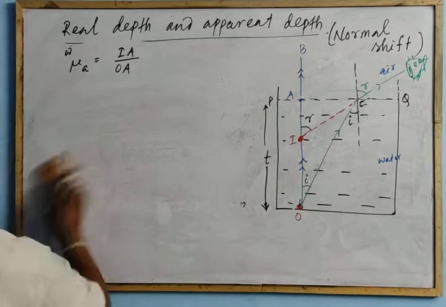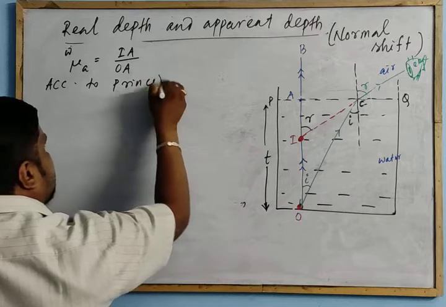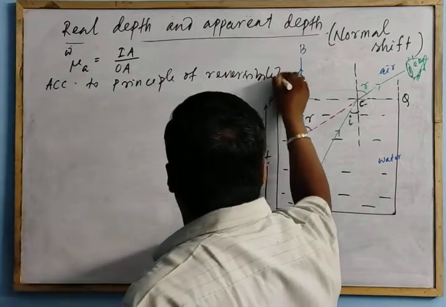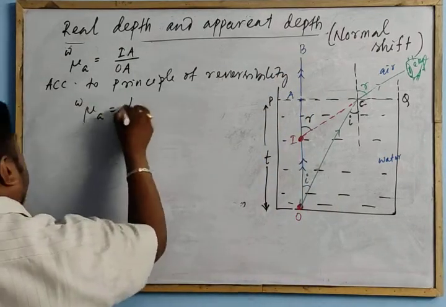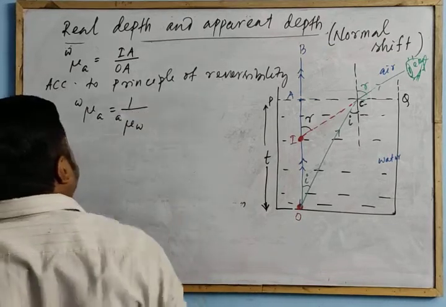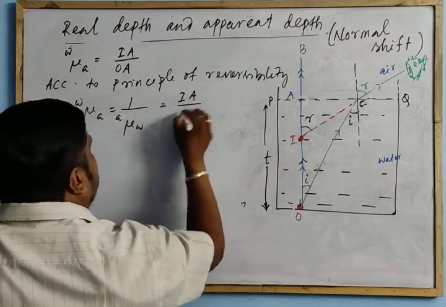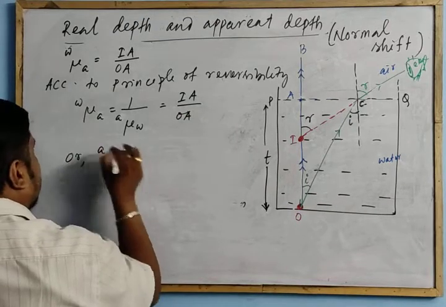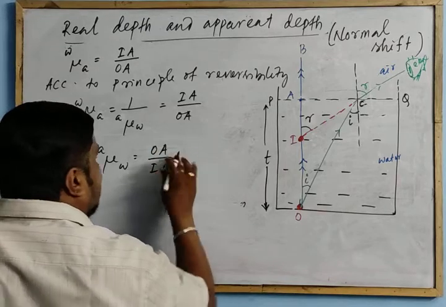According to the principle of reversibility, mu refractive index of air to water is equal to 1 by mu water to air. Mu water to air equals IA by OA, or mu water to air is equal to OA by IA. What is this OA?